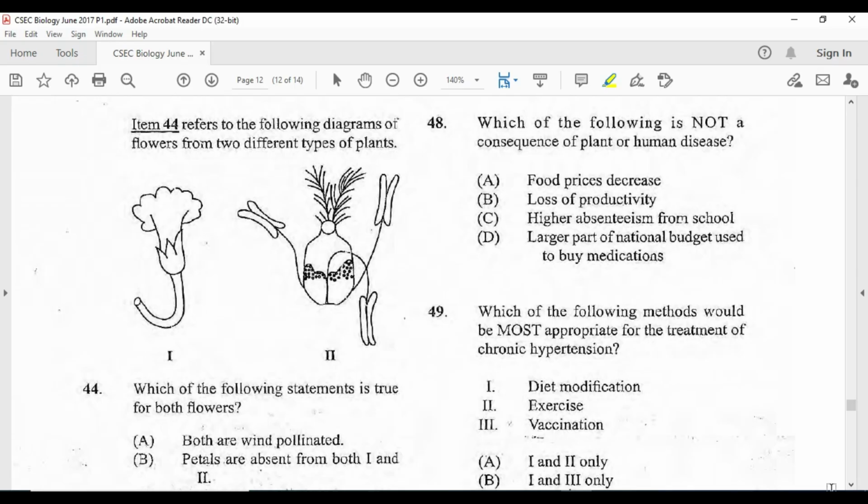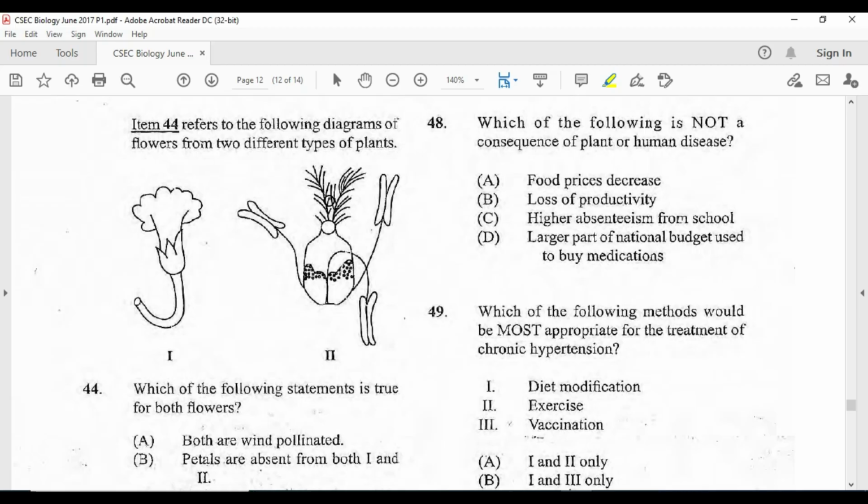44. Now we have to get used to these two diagrams. I have seen them so often. The one with the fluorescence, which is 1. That one is usually insect pollinated. It has this tube and the insect goes down into the tube. The one here with this feathery protrusion, that is usually wind pollinated. It's like a given, we know that over the years. Once you see these two diagrams, you know that 2 is going to be wind pollinated. The one with the fluorescence is going to be insect pollinated.